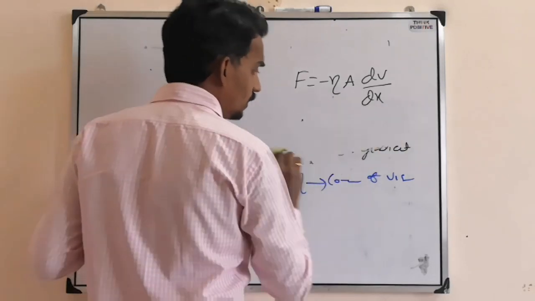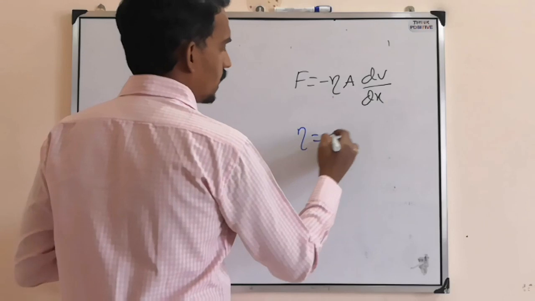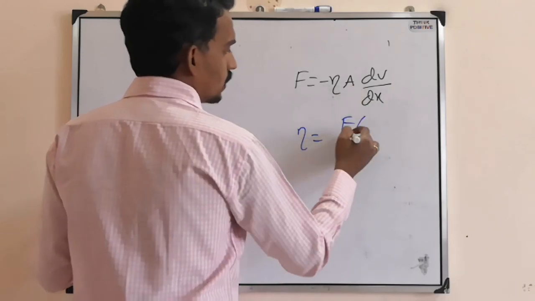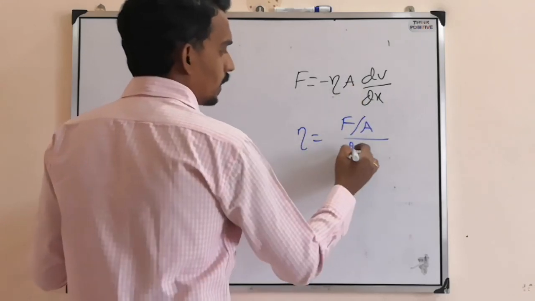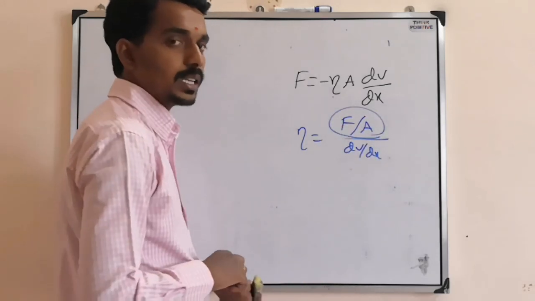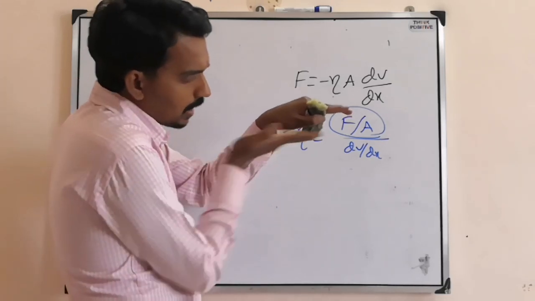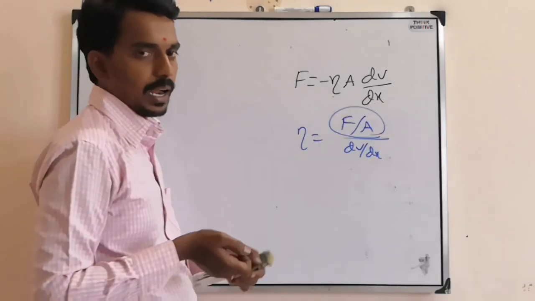Now we can define coefficient of viscosity as eta equal to F by A, divided by dV by dx. So force by area is called what? Stress. But here between the layers, parallel to the surface, this friction will act.